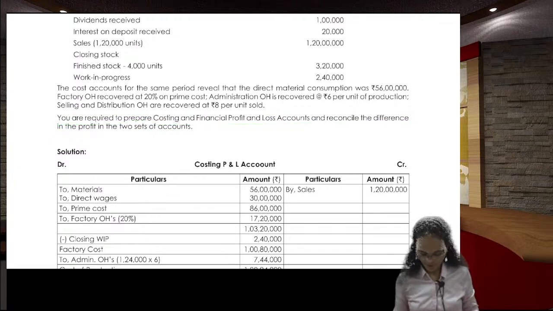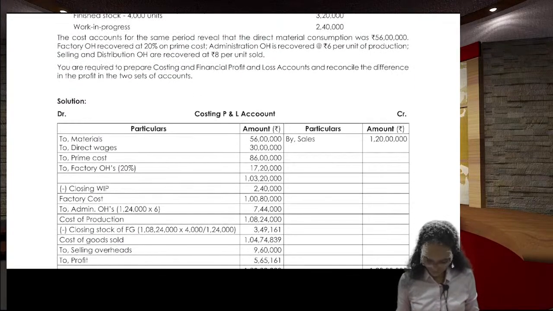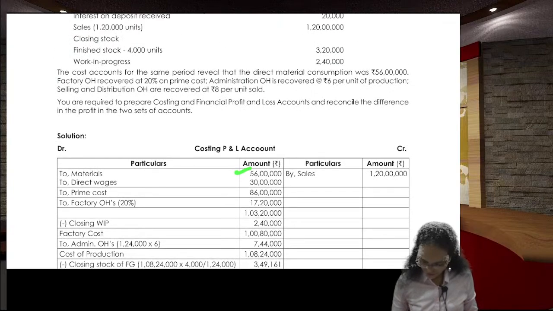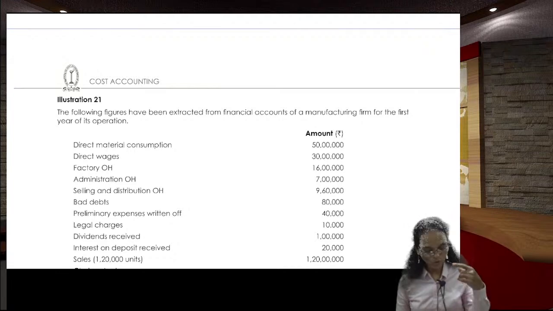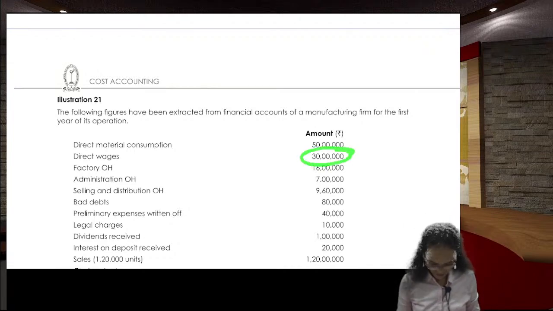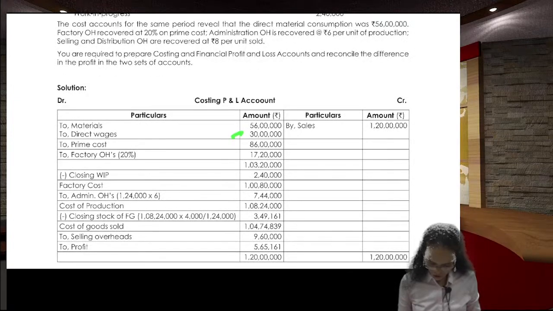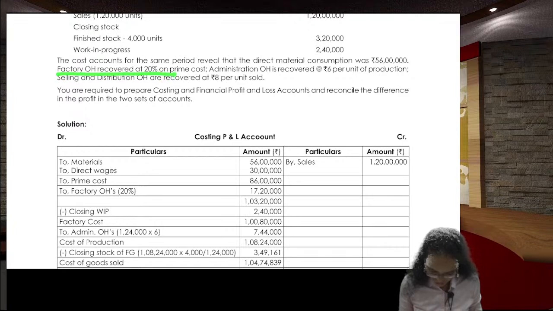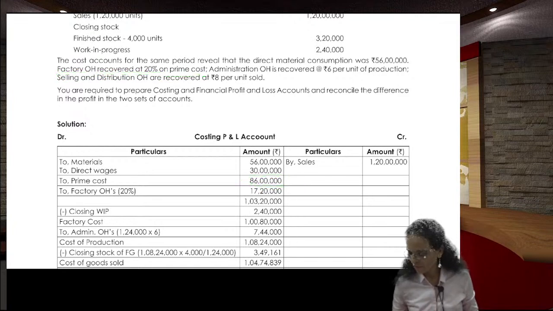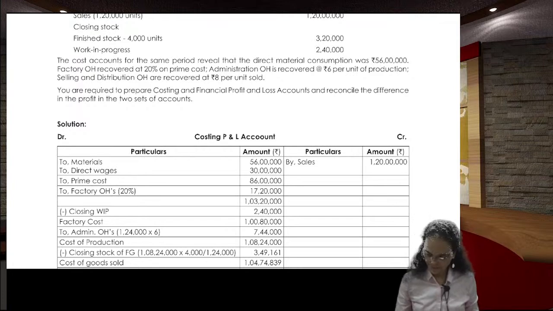two sets of accounts. So here for the costing P&L, material you take 56,000, direct material is the direct wages 30,000. In the cost, direct wages information is not given, then you go for the financial one and you take it 30,000 direct wages. So direct wages. You got prime cost. Here he said one thing. Factory overheads at 20% of the prime cost. 86,000 rupees is the prime cost. Sorry, not 86,000. 86 lakhs is the prime cost into 20%. That is 17 lakhs 20,000 is a factory overhead.